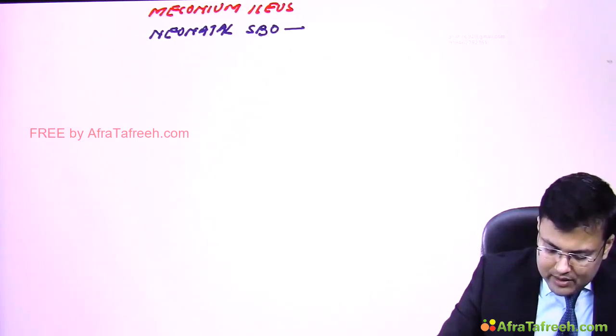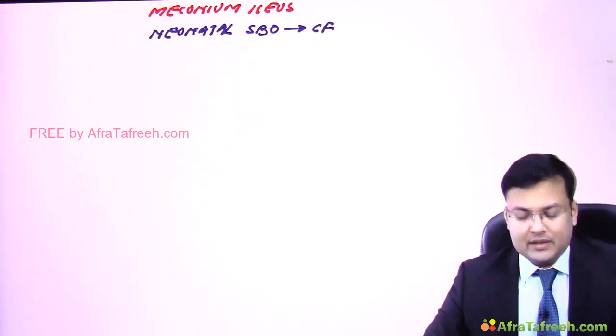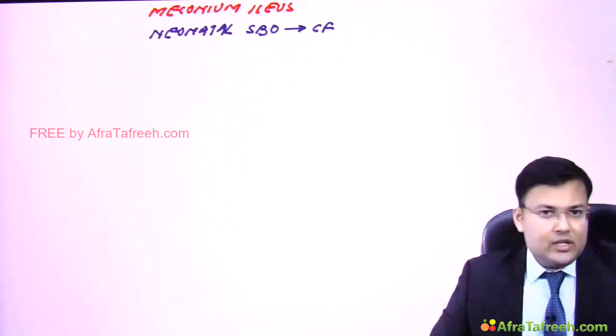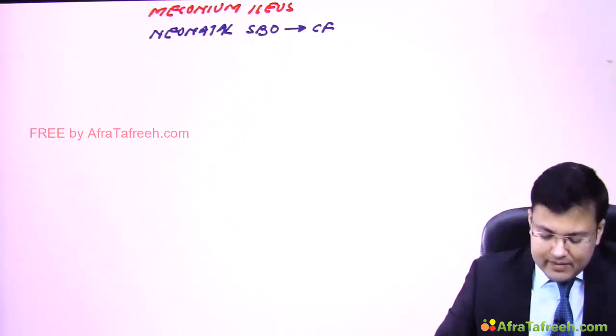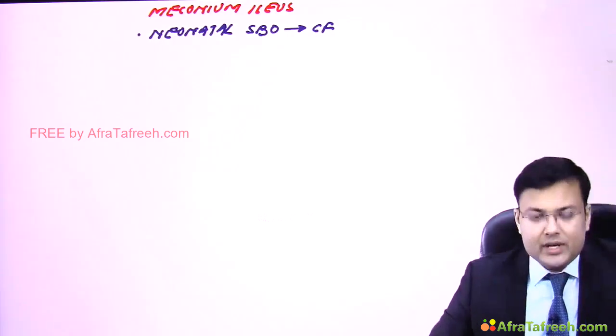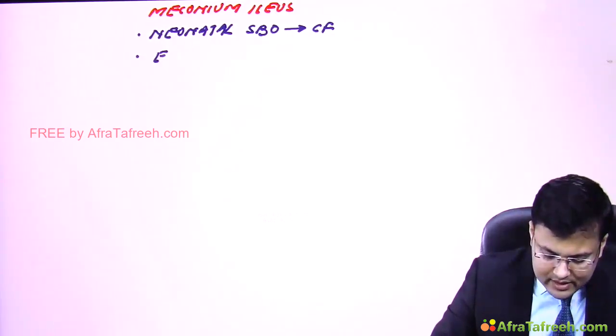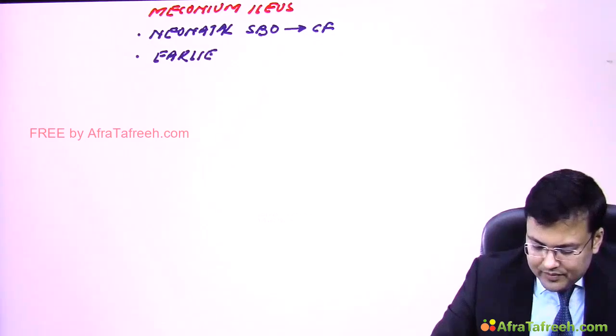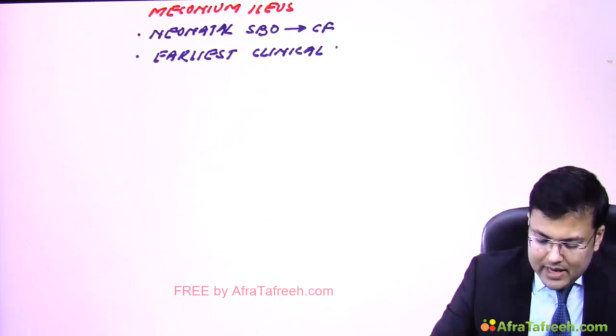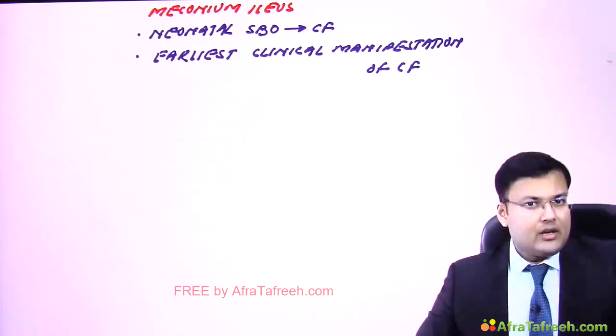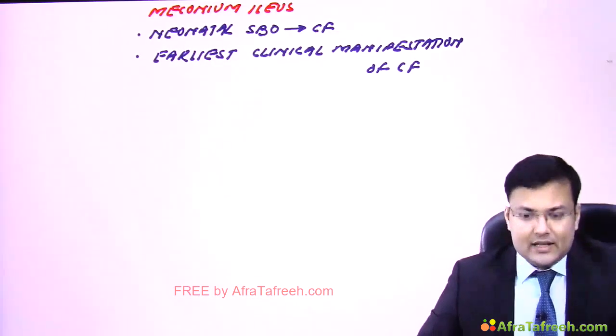Okay, meconium ileus. So it is seen in the patients of cystic fibrosis, right? So there is neonatal small bowel obstruction in the patients of cystic fibrosis, and see, very important point, it is the earliest clinical manifestation of cystic fibrosis. Now see, what are the problems in meconium ileus?